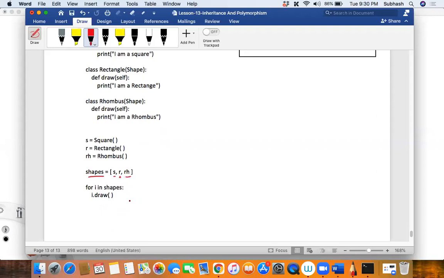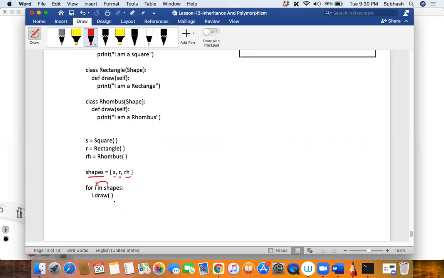And now, did you see that? What am I doing? I'm calling the draw method. Okay, first time what will get drawn, my dear friends? Tell me. First time, what is the value of I? It is square. So square will get drawn. And then what gets drawn? Rhombus will get drawn, and then rectangle will get drawn, and then the rhombus will get drawn.